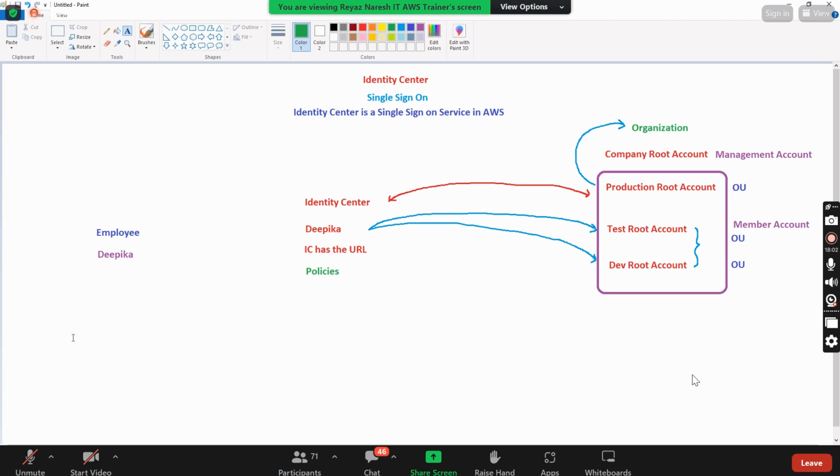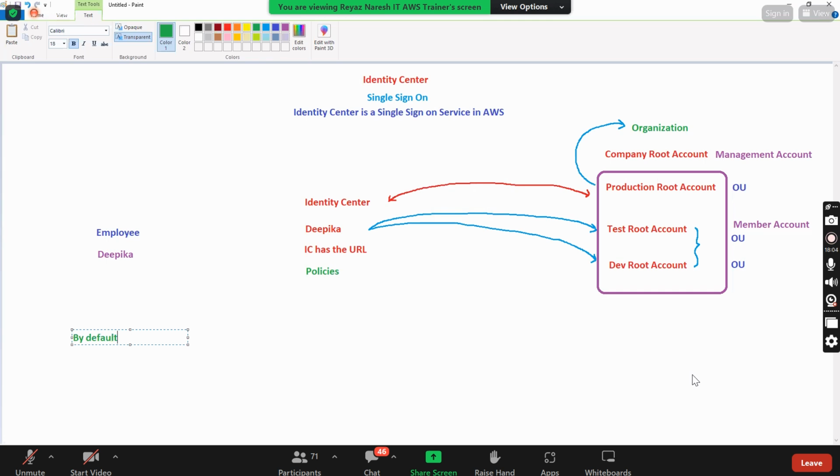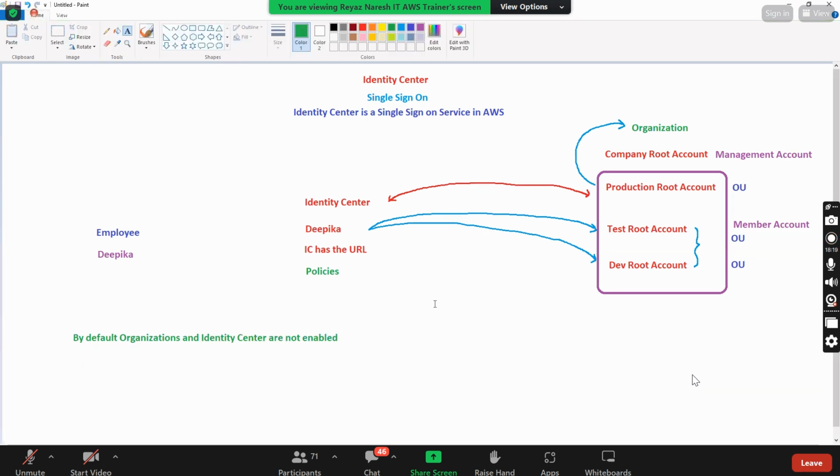So I'm writing here, by default, Organizations and Identity Center are not enabled. By default, Organizations and Identity Center are not enabled. So we need to go and enable them.